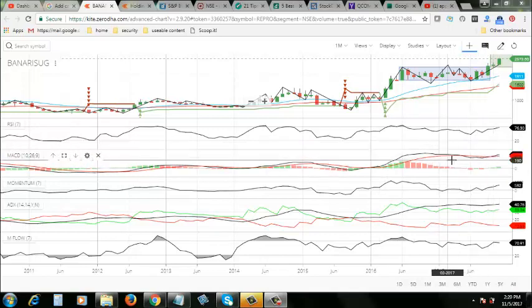If you look at the histogram, the bars have just started operating on top of the baseline, and they are in green color, though the size is small. Look at the momentum. Momentum has started playing on top of the baseline, and it is looking in the upward direction. Look at the ADX. The directional strength of the stock is good, which we can see even in the price trend. And the money flow is okay. It has peaked already, and now it is coming down, but it is still playing around the top line, that 80 line.